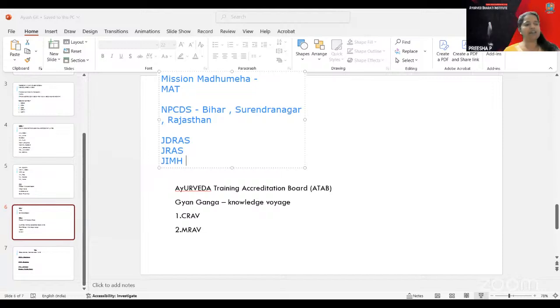Then regarding the CCRAS, some of the schemes are there. Like the postdoctoral fellowship. This will motivate the young researchers of Ayurveda, where you have many research activities that you can club with CSIR, ICMR, DBT, and National Institutes, and then continue these research activities further. The postdoctoral fellowship is a continuous course of about 2 years, where you will get a good stipend after an entrance test. Then there is the Namaste portal.